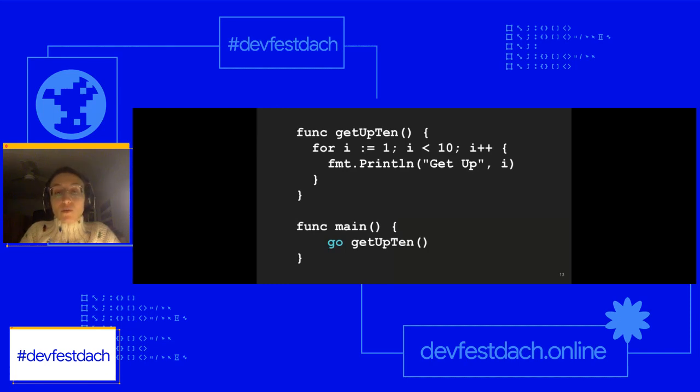Here's an example of Goroutine, and I want to briefly explain what makes a Goroutine. If you first look at the very top line, we can add this keyword Go, which I've highlighted in turquoise, in front of any function execution. This would turn this method, getUp10, and it will add concurrency to the execution of this method.